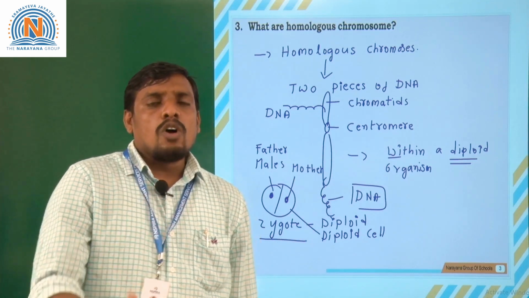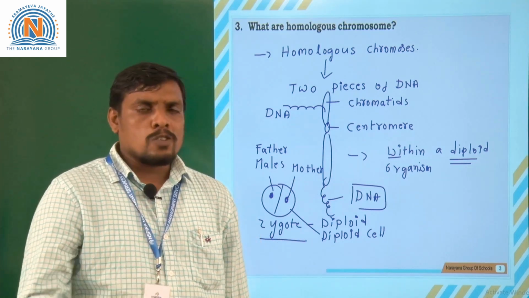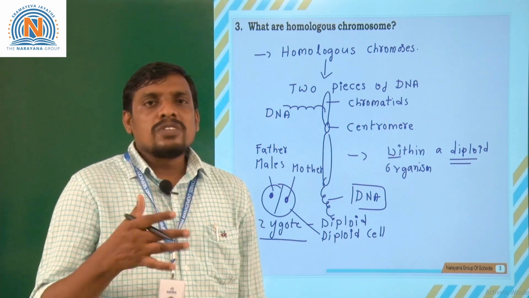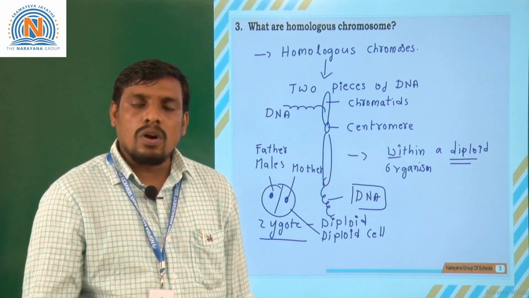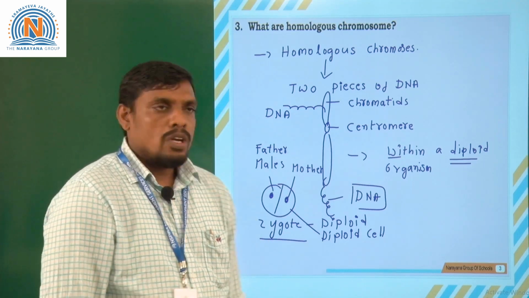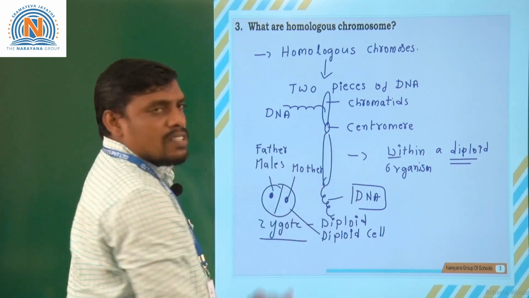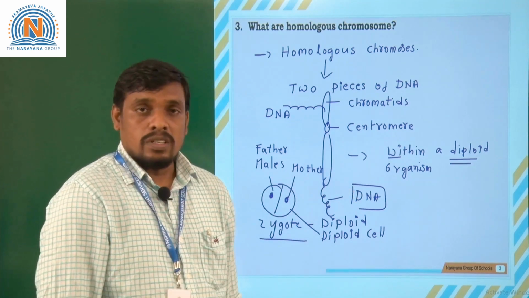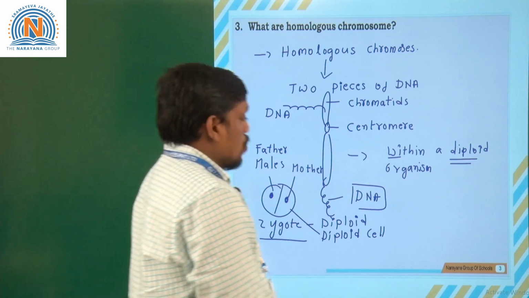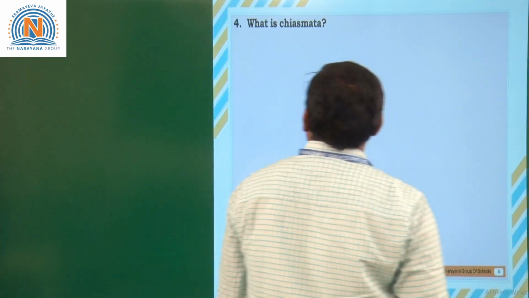In a simple way, how can you define homologous chromosomes? Chromosomes which are structurally and functionally the same are called homologous chromosomes, which produce two pieces of DNA that are similar in structure. Moving on to the next question. Let us see the fourth question.